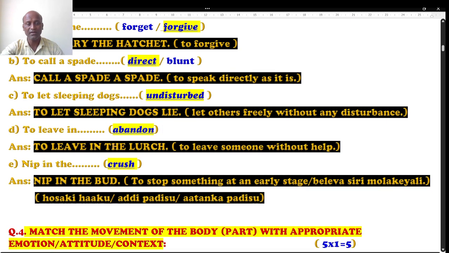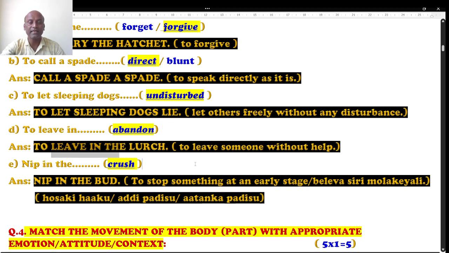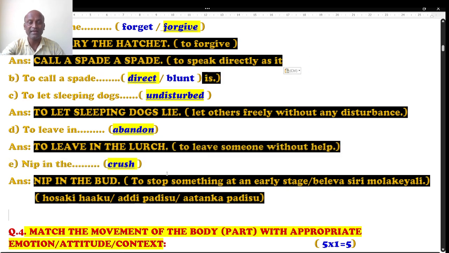Move to the next question. Question number D. To live in a dash. Option is given here, clue is given, abandon in the sense of leaving midway, right? That is called abandon, or in English we have another word named desert.